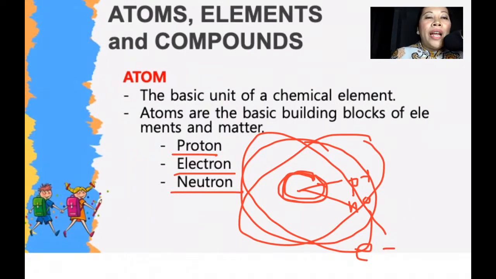Alright, so your electrons are the ones orbiting around your atom. So these electrons are the ones that actually interact, react, transfer, or bond with another element. Okay, so the protons and neutrons are just in the center. The positive and the neutral particles of your atom are just in the center, while your electrons are the ones that are orbiting around. Okay,